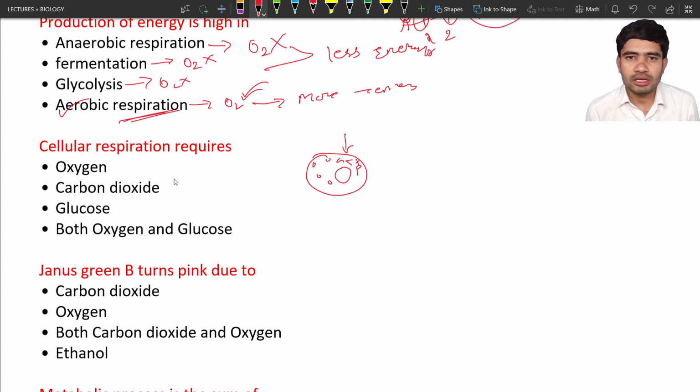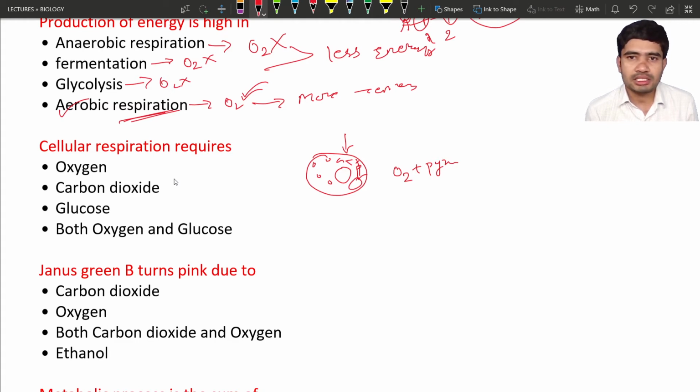Okay, these pyruvates enter into the mitochondria for further production of energy. So here in cellular respiration, especially in the mitochondria, we need two compounds, nothing but oxygen. The oxygen is utilized together with the pyruvates, the products of glucose, for the production of more and more energy.